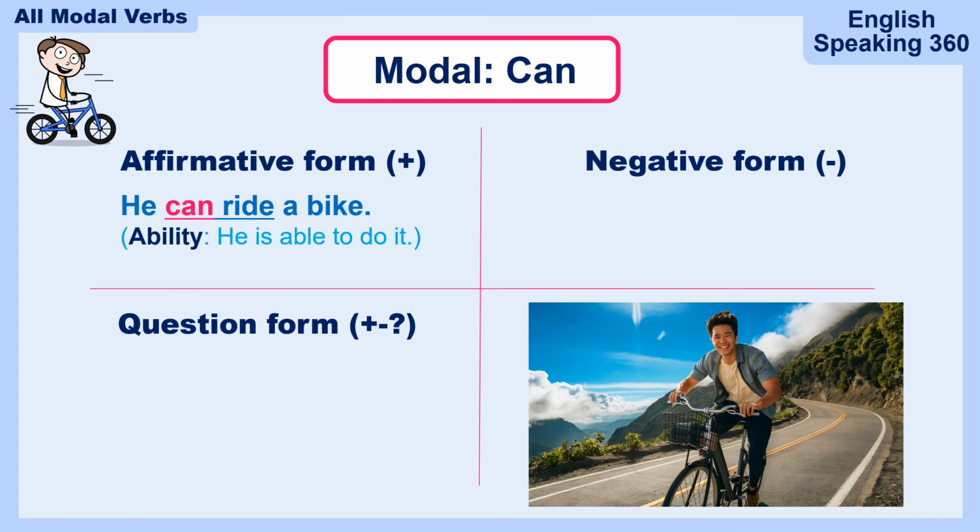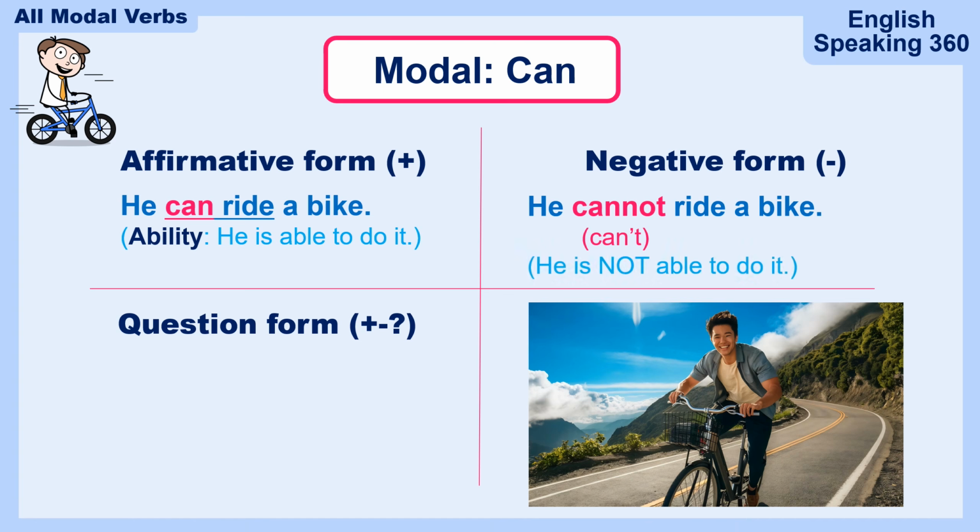What is the negative form? He cannot ride a bike. Now watch out here. Many students make a mistake here. He cannot ride a bike is one word, cannot. It's not can, not. It's one word. Do you know the contraction? You probably know this. He can't ride a bike is the contraction of cannot. This means that he is not able to do it. He doesn't have the ability to do it.